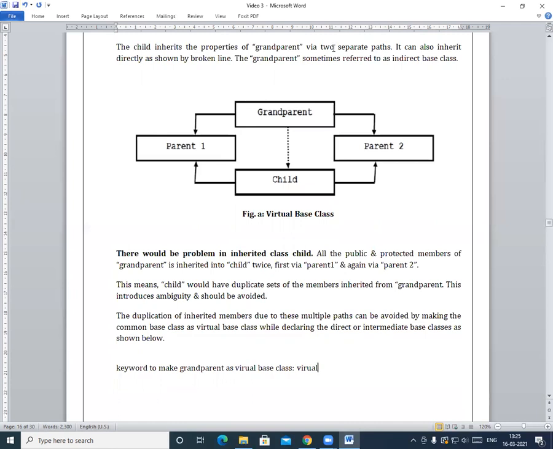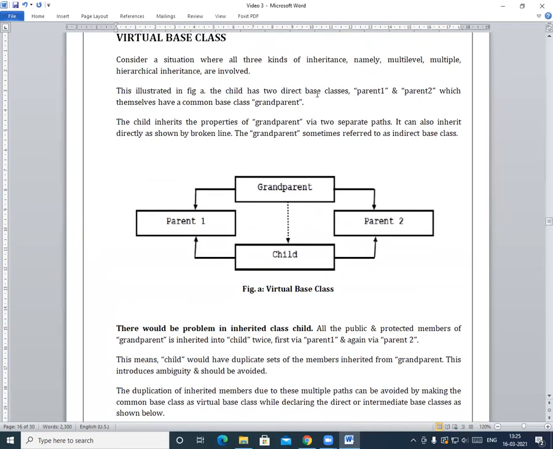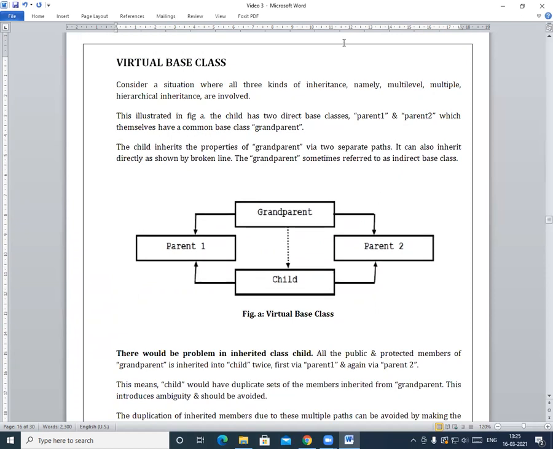So students, in this way we have seen what is meant by virtual base class and how to avoid the ambiguity of this problem by using the virtual base class.